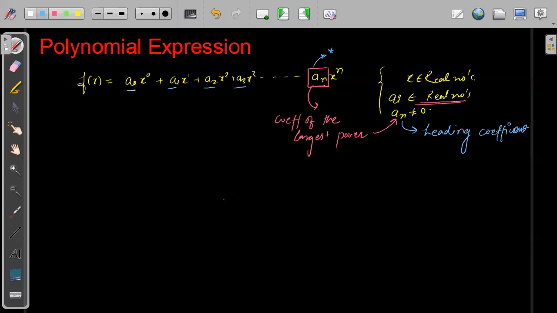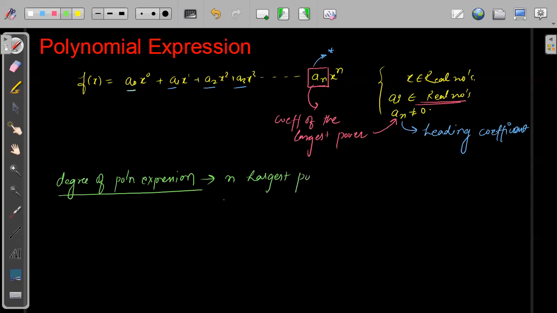Now see the polynomial expression, basically for different values of x, when I substitute different values of x. Suppose I'm taking a very simple polynomial x. One more thing that we have is the degree of a polynomial expression. By the degree of a polynomial expression, we mean n, that is the largest power of x we can find.